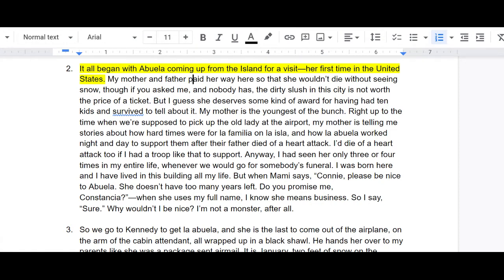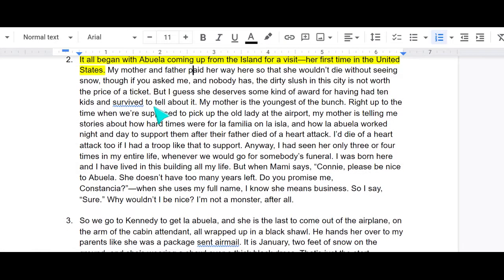Okay, so even though in the narrator's opinion, the snow is ugly and everything, Abuela still wants to visit her family because she values family that much.